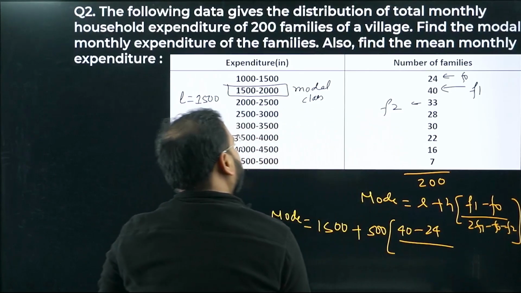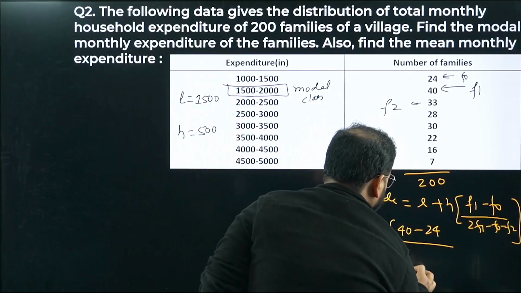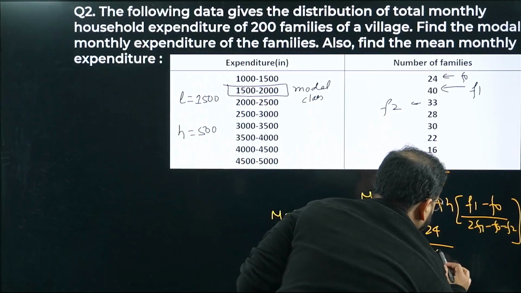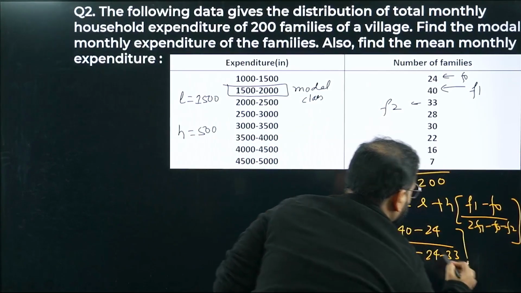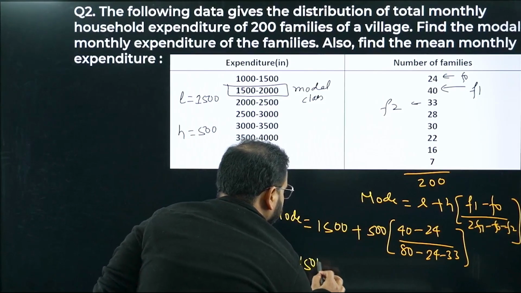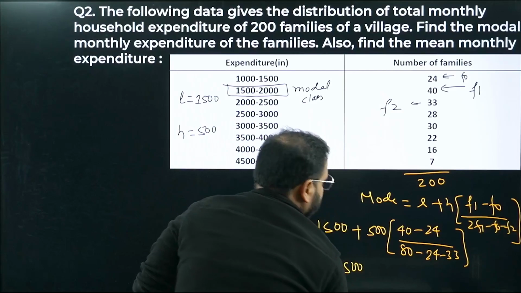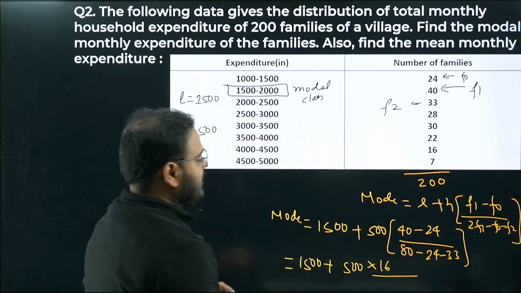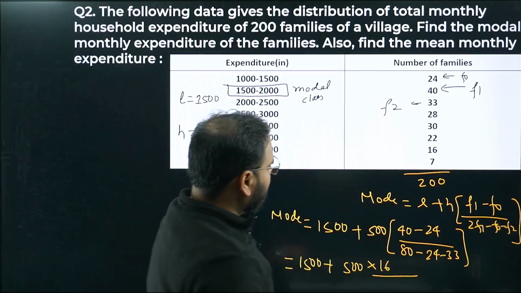Divided by 2 times of F1. So 40 into 2 is 80 minus 24 minus 33. Correct, na? So have a look. 1500 plus 500. What we are getting? Into 16. Into 16. Okay. What about the denominator?